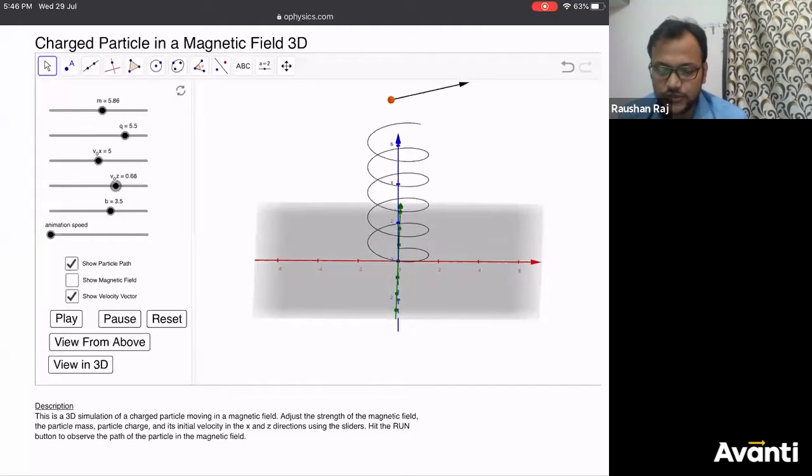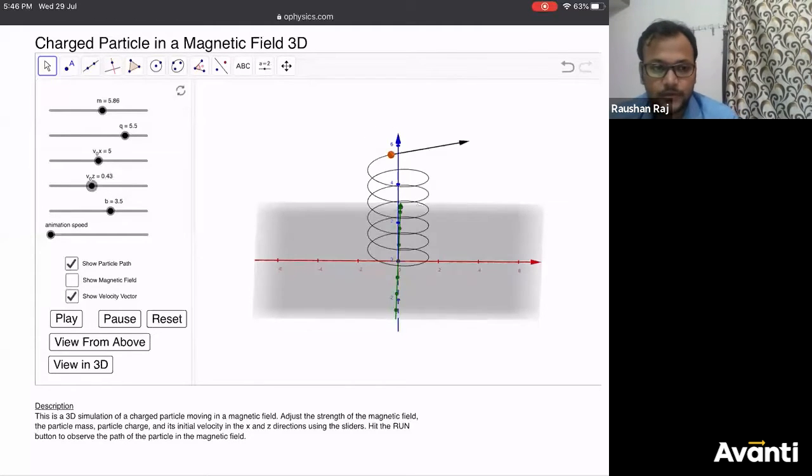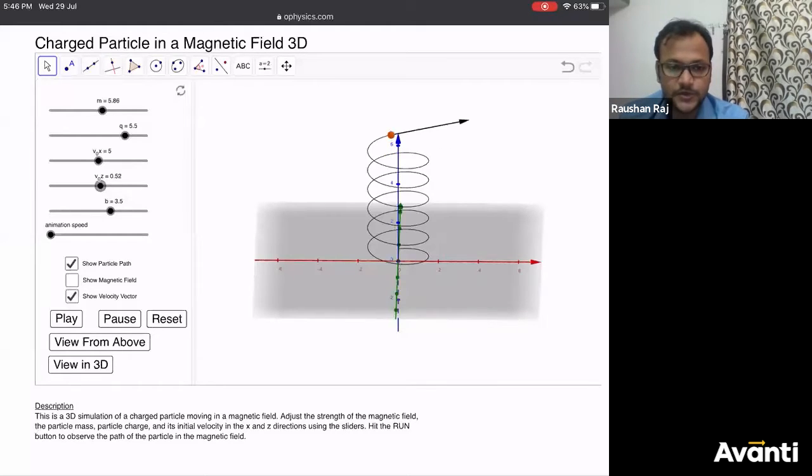Do you know the meaning of pitch, guys? What is the meaning of pitch? The linear distance covered by the particle in one complete rotation. The axial distance covered by the particle during one complete rotation is called pitch. If you increase the value of Vz, this pitch will increase, as you can see.